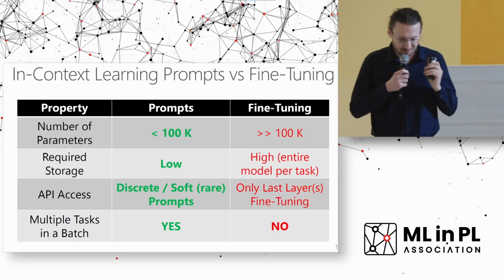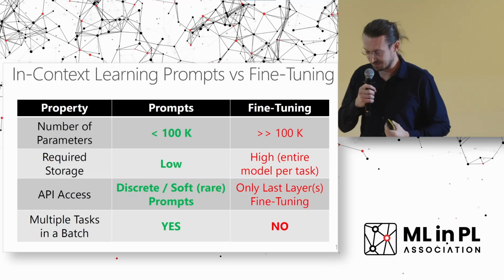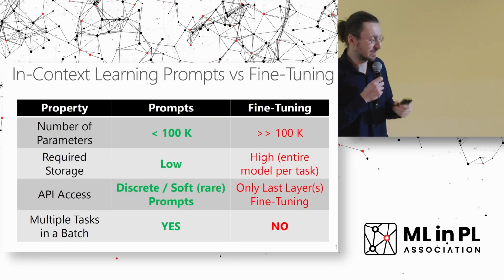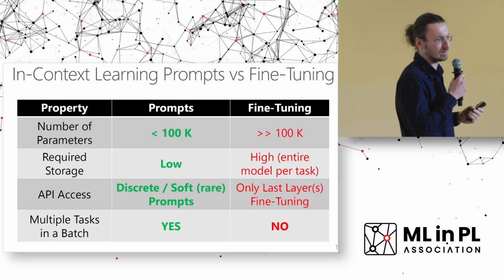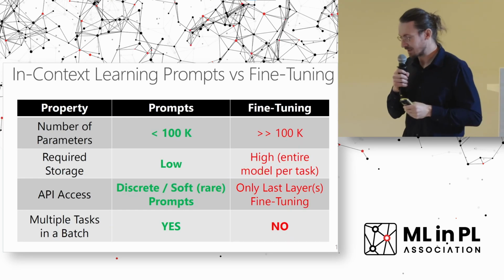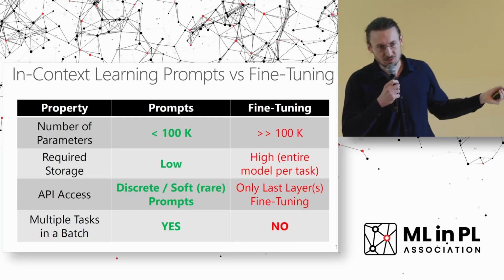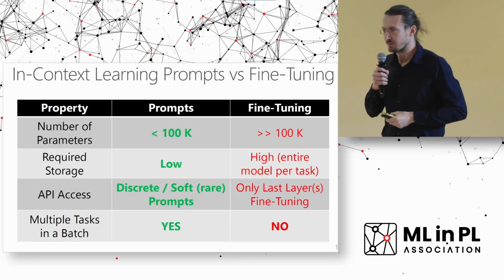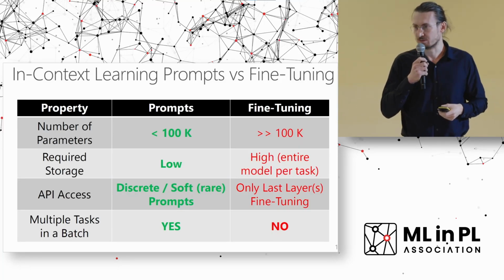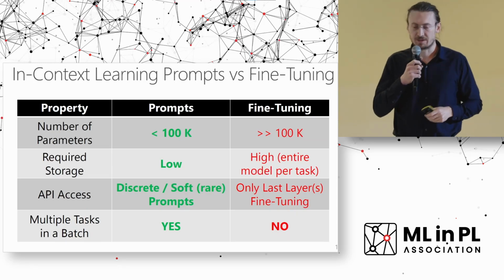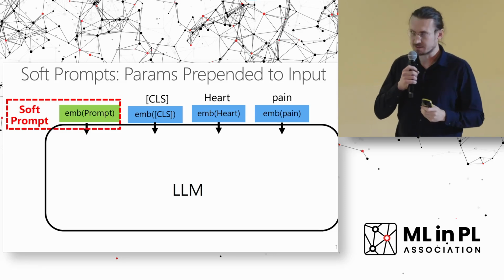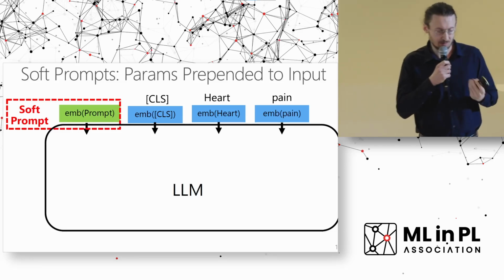And then I think, personally for me, the most important aspect is this multitask batching. So in terms of performance and efficiency, prompts provide you this opportunity of really fully using the resources and batching many tasks, even from many users. So this is very efficient. And there is no such opportunity to do that for fine-tuning. You have to have a separate model per every single task. So of course, this is expensive. So let's analyze deeper how they work.